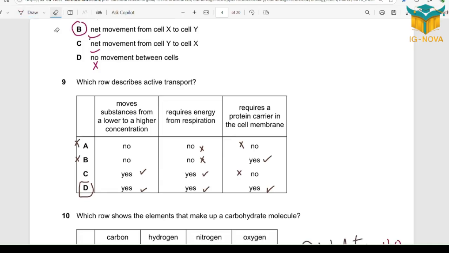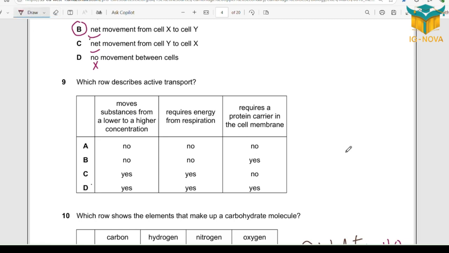Question 9. I just answered to show you technique number 1, which is cancellation of wrong options. Let's do it again. As you saw, I cancelled out wrong options and I ended up with the correct option. How? Active transport, movement from a lower to a higher concentration.